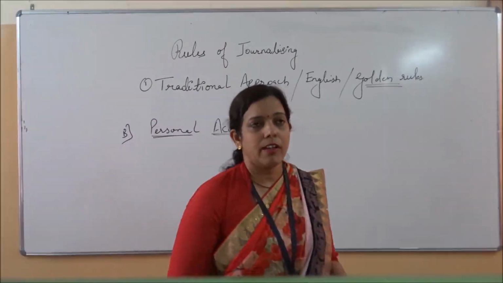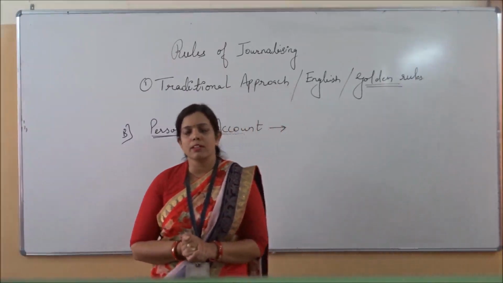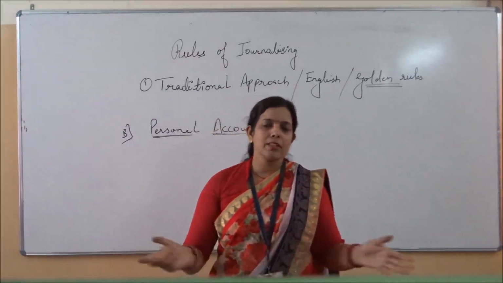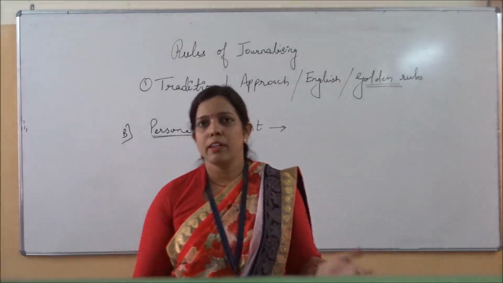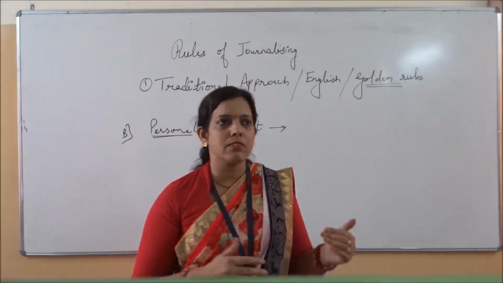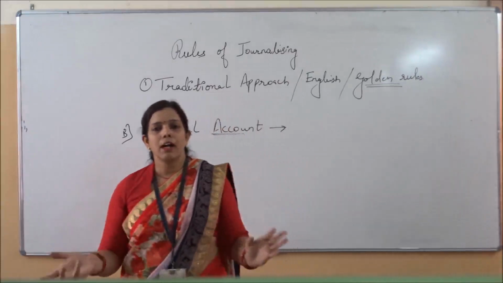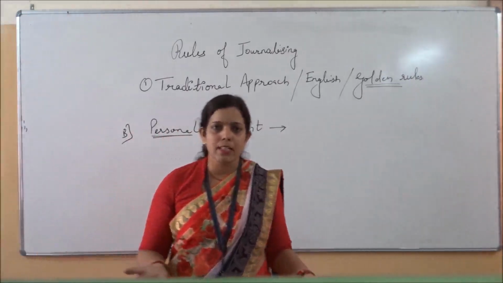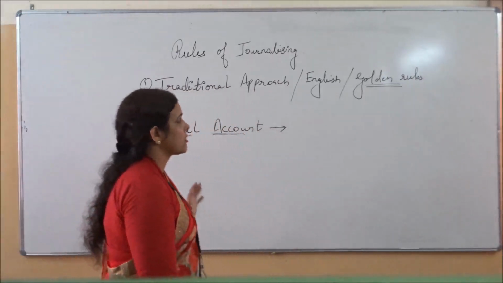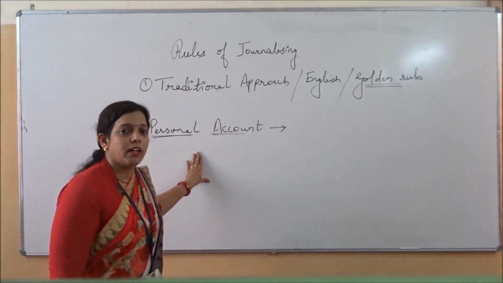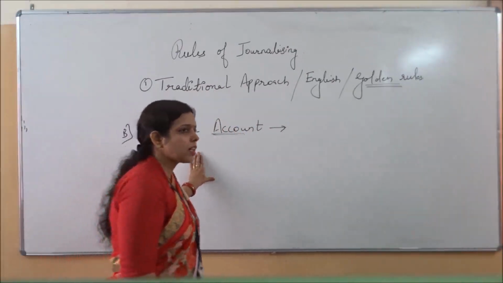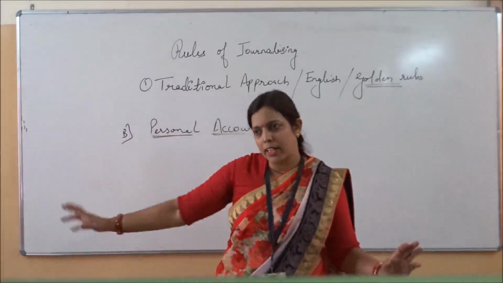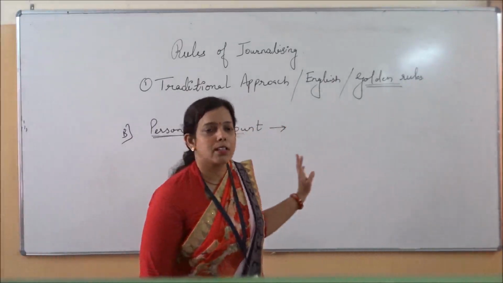Whenever during business transactions, on a daily basis, as you all know, there are a number of transactions in the business with a lot of different parties from different places. So a lot of persons are there with whom the dealings will be done. So whoever persons or parties are there in the business are coming in the personal account.